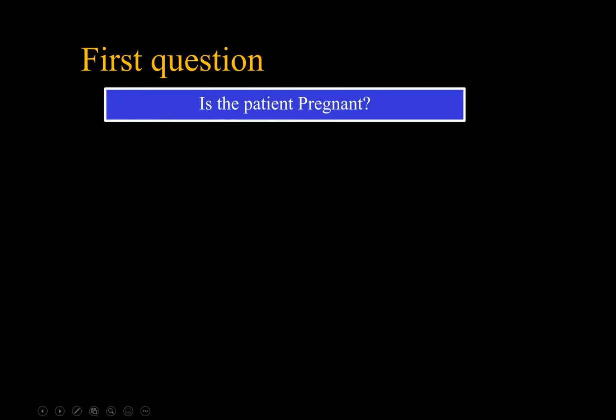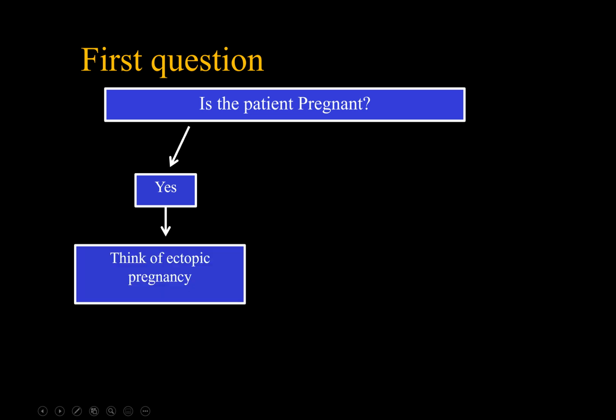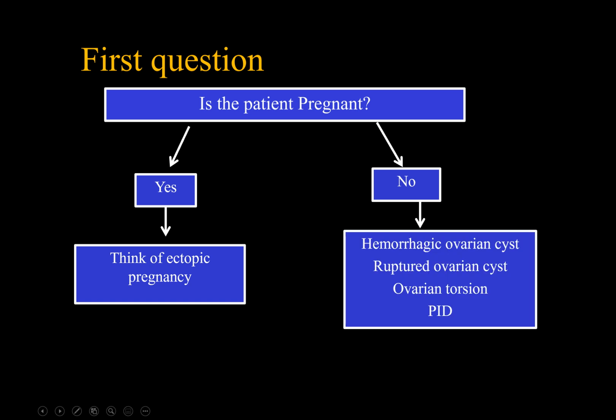So whenever you see a patient with pain and bleeding, the first question is to confirm if she is pregnant or not. If she is pregnant, then you can think of ectopic pregnancy. If not, then you can think of a hemorrhagic ovarian cyst, ruptured ovarian cyst, ovarian torsion, or PID, because these can show the same symptoms as ectopic pregnancy.